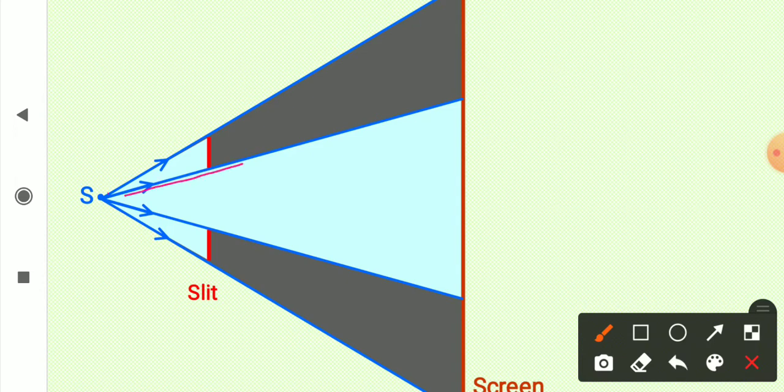So this is the path of the light, and this is all shadow. And we do not expect any light in the shadow.